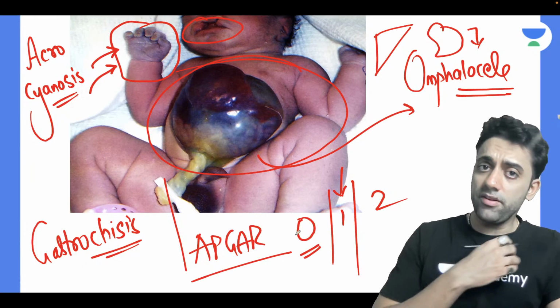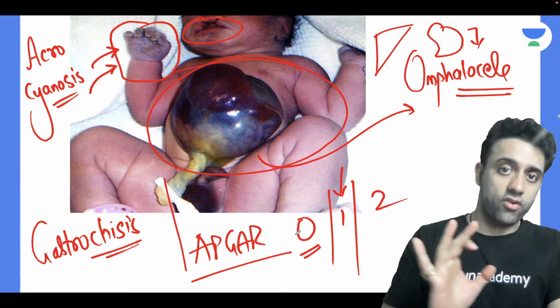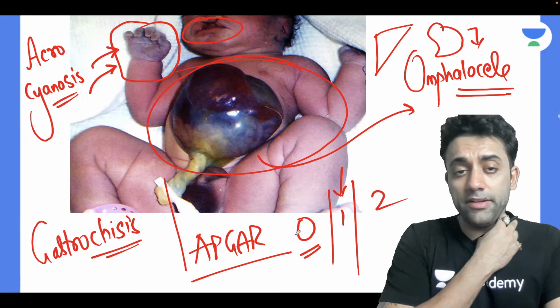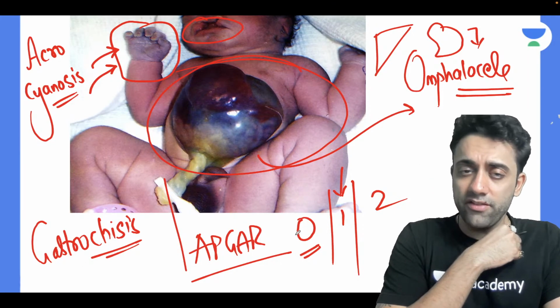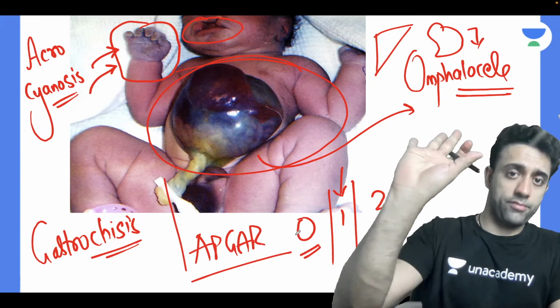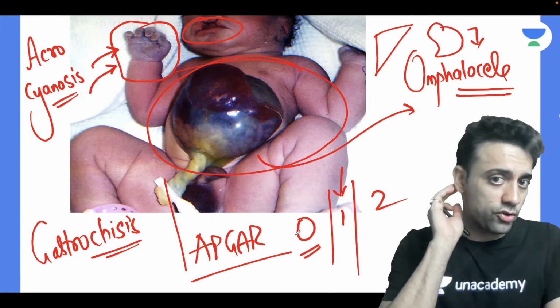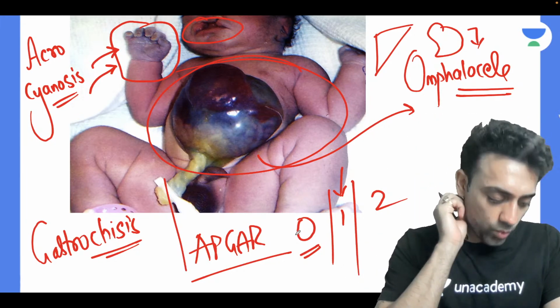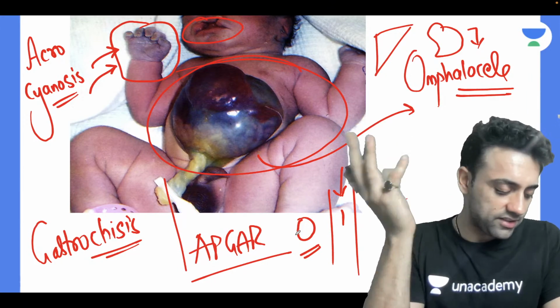0 will be when the baby is totally blue. The child is almost dead. That's like a 0 Apgar. The baby is totally cyanosed, totally blue, the Apgar will be 0. When the peripheries are blue, only the palms and soles are blue, but the body is pink, that is Apgar 1. And if the baby is totally pink, then the Apgar is 2.